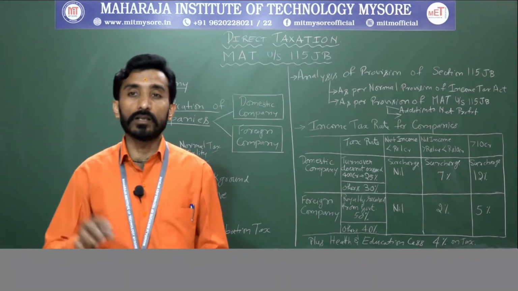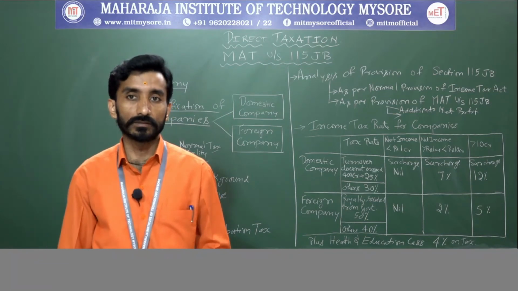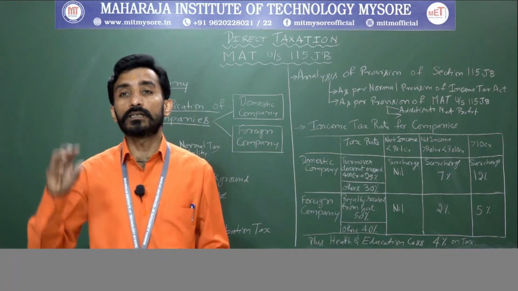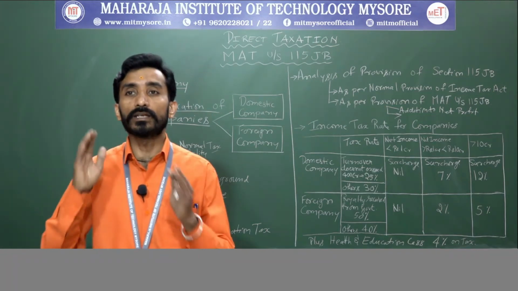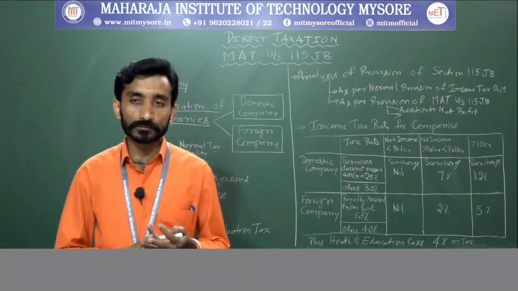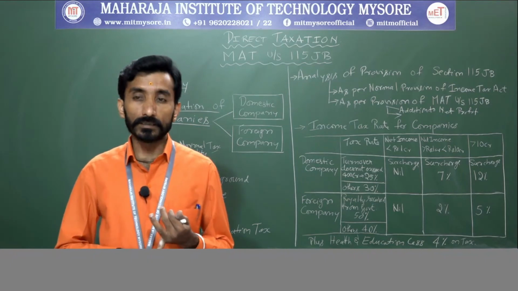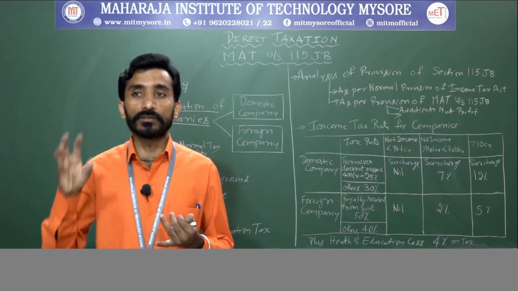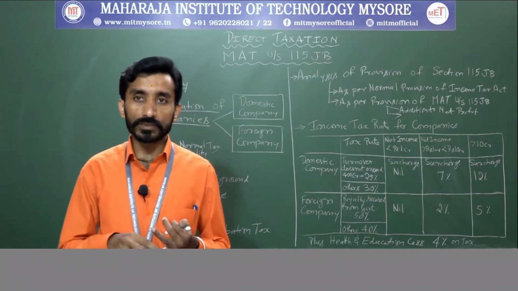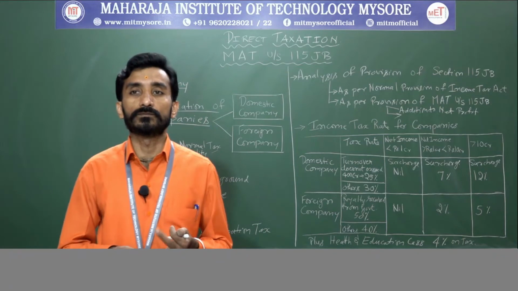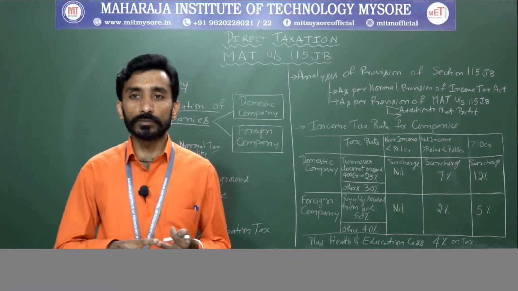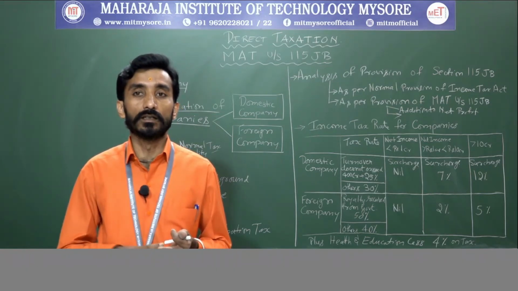Next, provision for loss of subsidiary companies, that has to be added back. Next, expenditure related to exemption of income under section 10, 11, 12, that should be added back. Expenditure related to share of an assessee in the income of association of persons or body of individuals, that should be added back. Expenditure related to income accruing to foreign company, it should be added back.